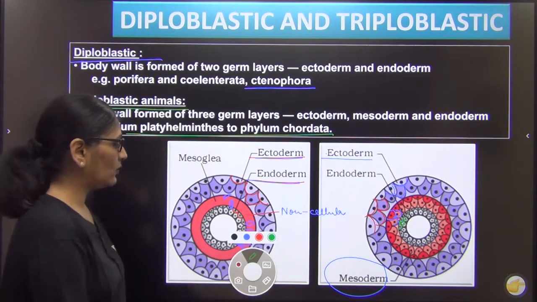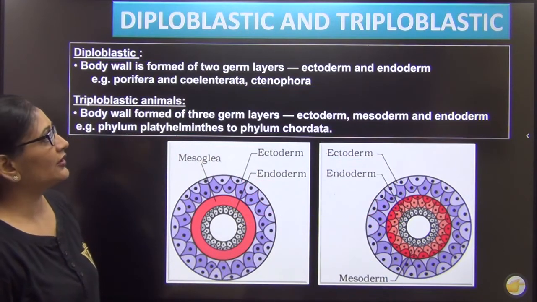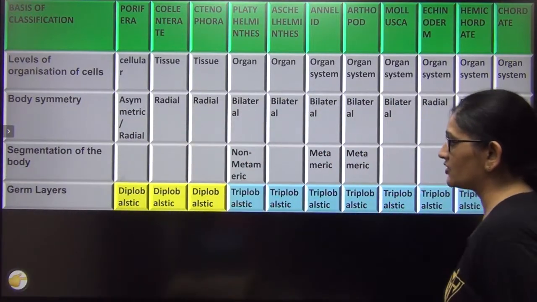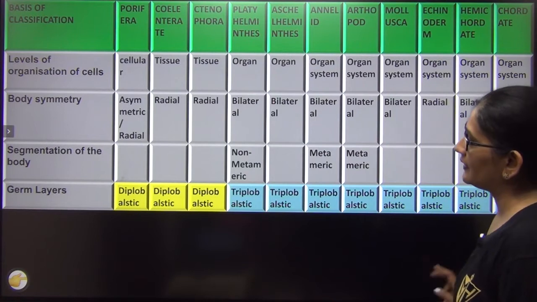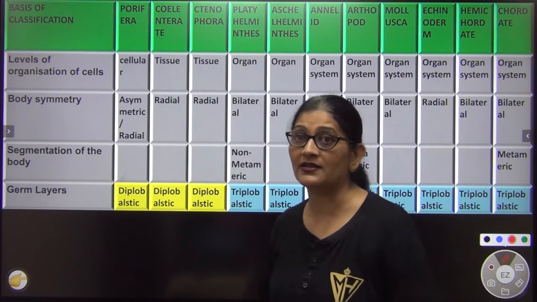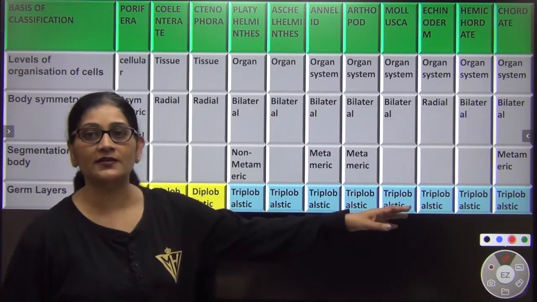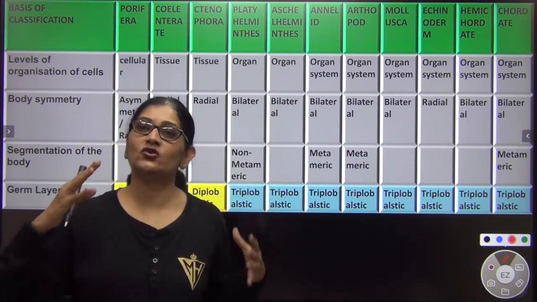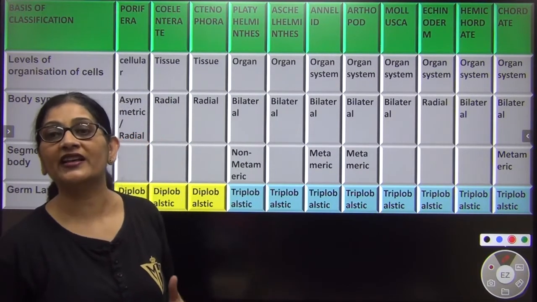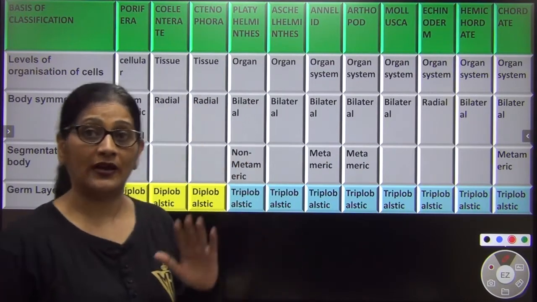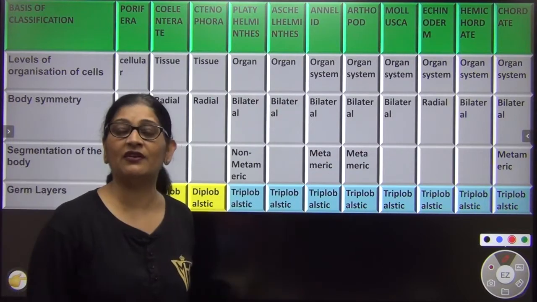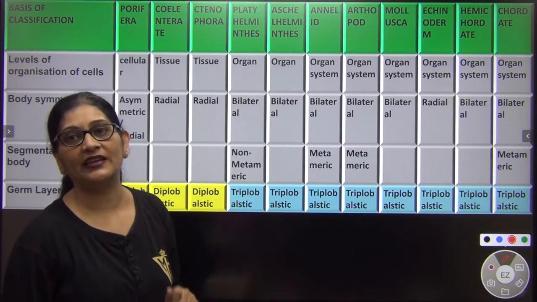Right? So let us see what I am trying to tell you. So this is about the germ layer. Come here. Look at these germ layers. Porifera is diploblastic. Coelenterate is diploblastic. Ctenophora is diploblastic. From Platyhelminth onwards till us, the body का जो cells है, it is arranged in three layers, and thus such a body organization is called triploblastic. Right? So again, if we come to annelids, see, without knowing, you are knowing so many characters. Even without touching the topic, you are knowing so many characters.